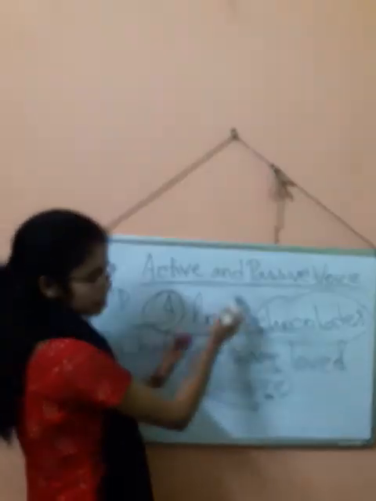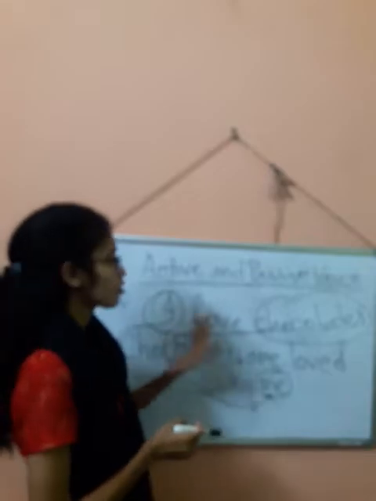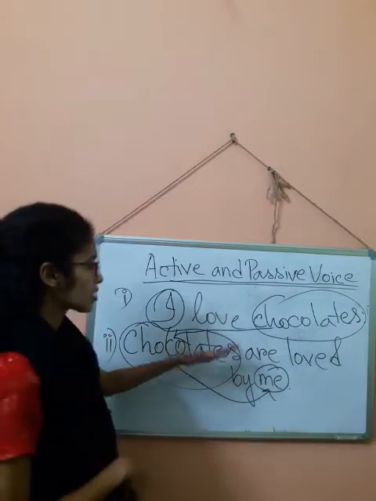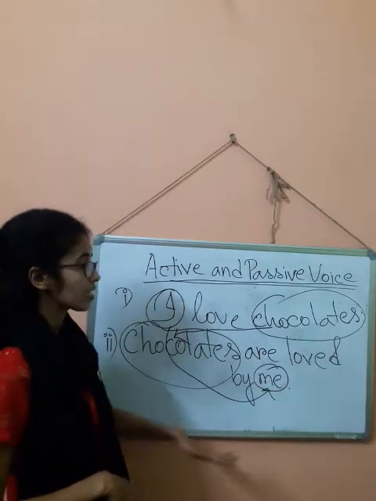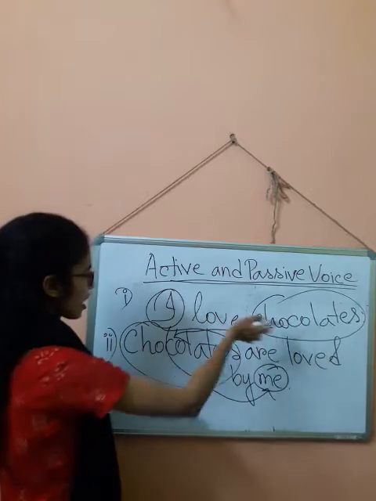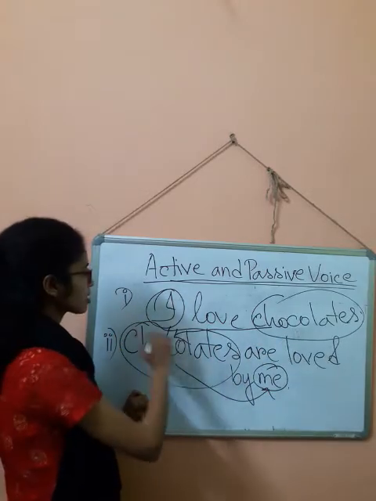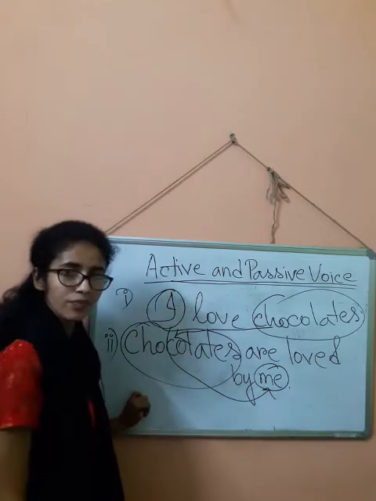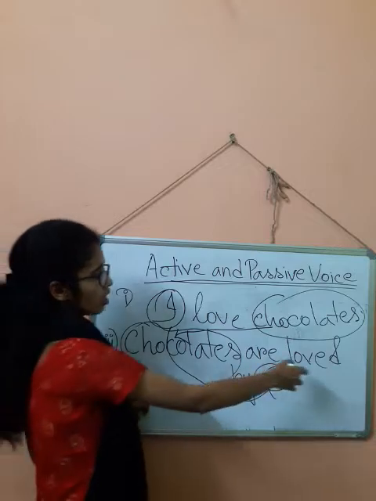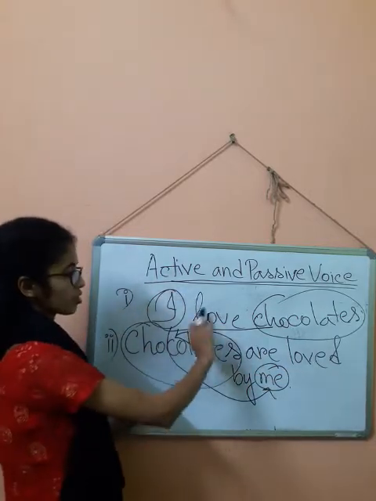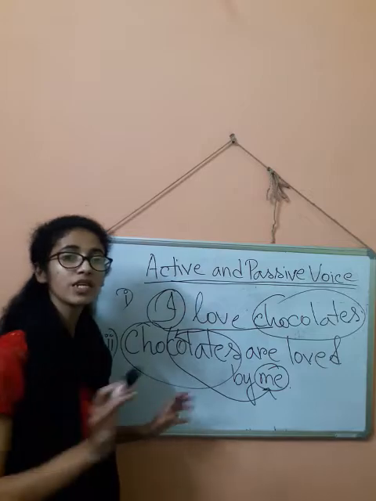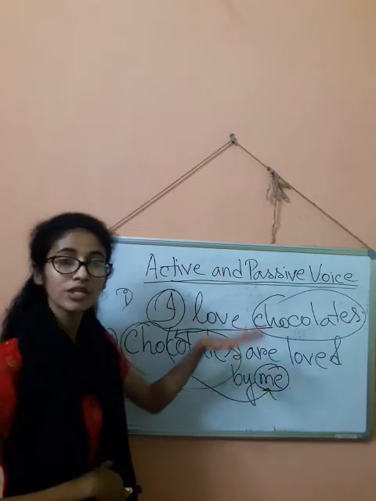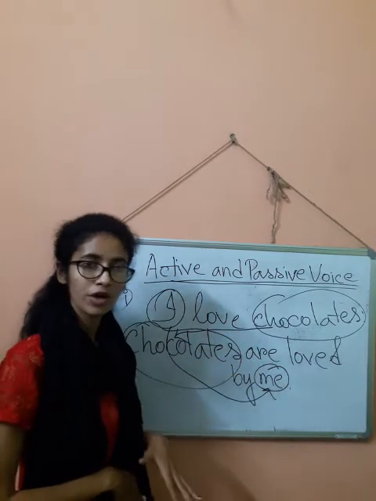So, "I love chocolates." The verb love is obviously transitive because here we can find an object, that is chocolates. Now in the second sentence, what has happened? The object has come forward, and the subject has been changed into something else and placed at the end. There are some new words, a new structure of the verb. This verb has also been changed, but the meaning has remained the same. This transition is called the change of the voice.